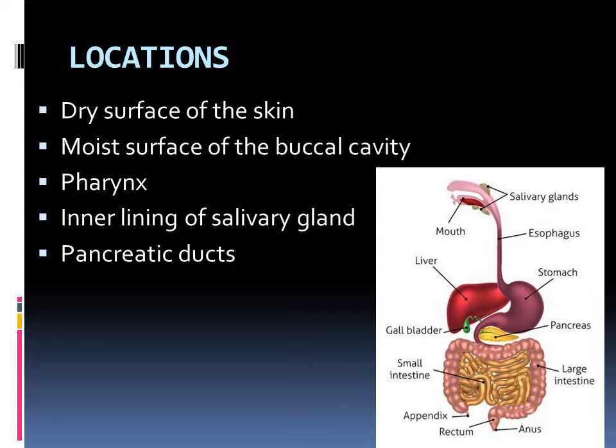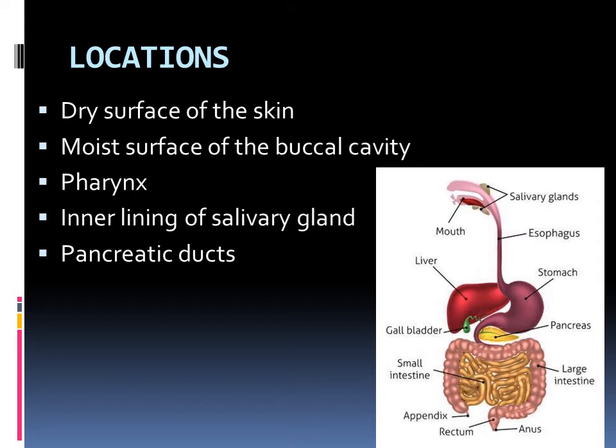Then the next region is the pharynx. Where is the pharynx? The pharynx is the region where the digestive system as well as the respiratory system opens. After the mouth and between the mouth and the esophagus region there is a pharynx region. So in this pharynx region also this tissue is present. Understand?